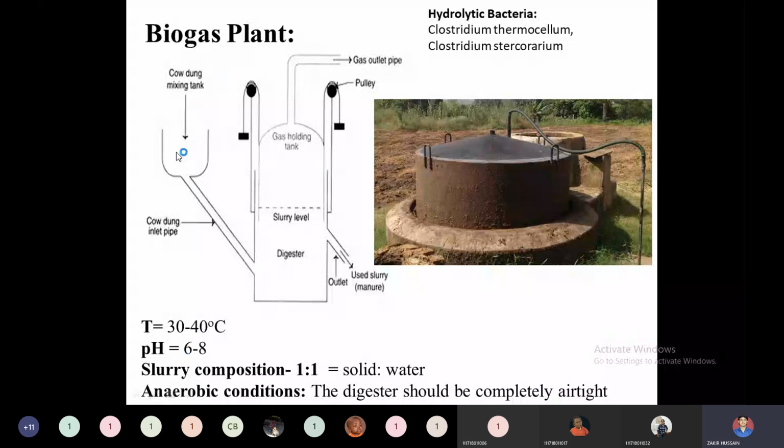So whatever the slurry is, solid to water, we need to start with the hydrolytic phase. The first one is the hydrolytic phase, nothing but the hydrolysis phase. In the hydrolytic phase, the bacteria used will be this one.